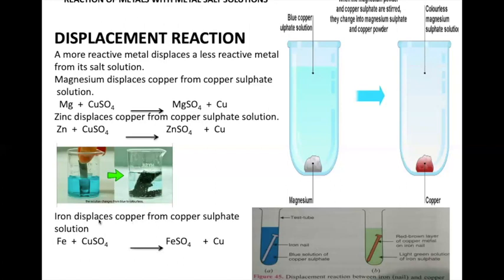Now the third one is iron. Yes, iron is also more reactive than copper. Therefore, definitely it is going to displace copper over here. And see what happens. This is a copper sulfate solution that is blue in color. Inside, an iron nail that is gray color is put in it. The displacement reaction will take place, and the blue color solution will change into green color solution of iron sulfate, along with the formation of copper that is red in color.